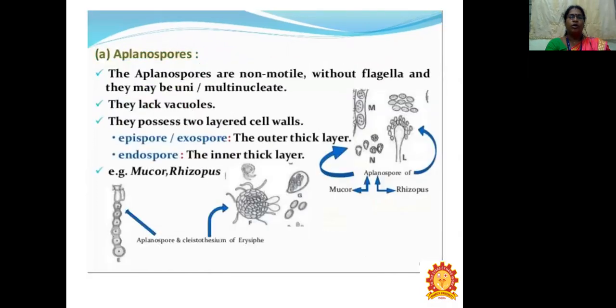Aplanospores are non-motile spores without flagella, and they are uni- or multinucleated. They lack vacuoles and possess a two-layered cell wall. The layers are called epispore or exospore, the outer wall, which is a very thick layer, and endospore, the inner wall, which is also a thick layer. Examples are Mucor and Rhizopus.